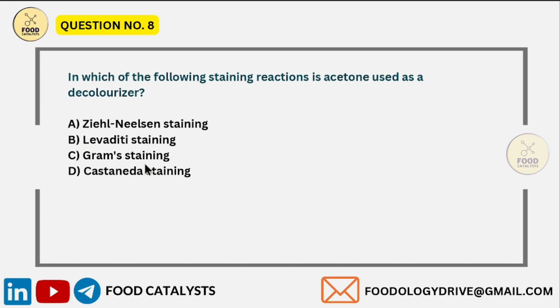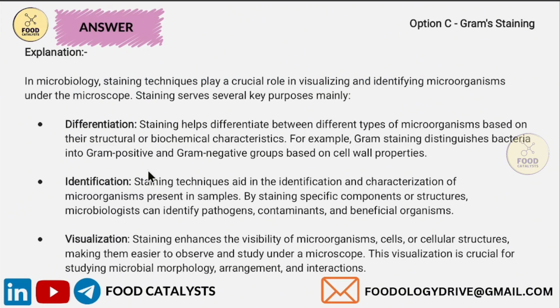Now see the explanation. In microbiology, staining techniques play a crucial role in visualizing and identifying microorganisms under the microscope. Staining techniques serve several key purposes, mainly differentiation, identification, and visualization.